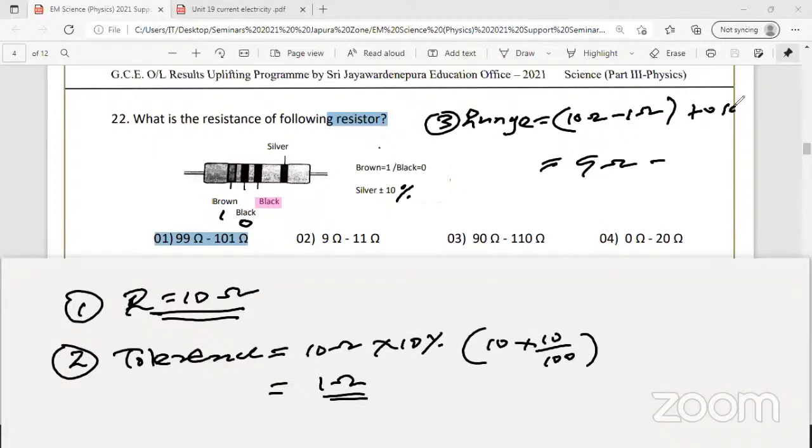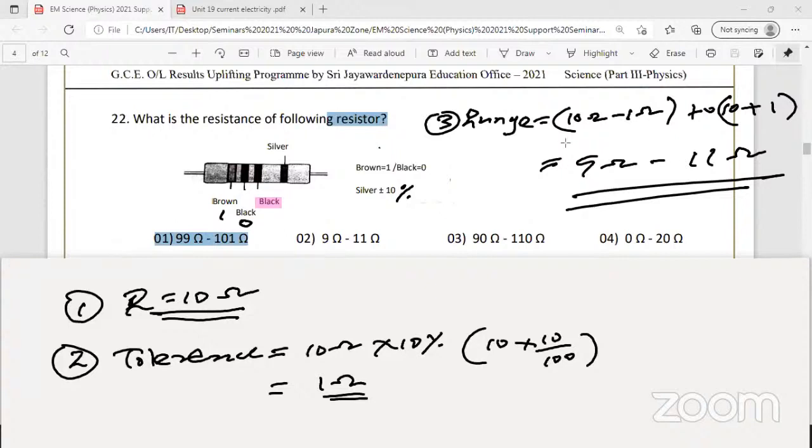That is, 10 plus 1. 10 ohms plus 1 ohm becomes 11 ohms. So the answer will be 9 to 11 ohms. So this is called the range. That is the final answer.